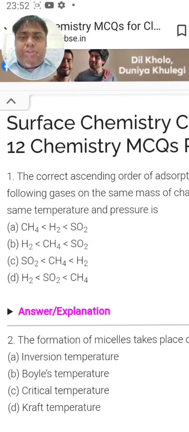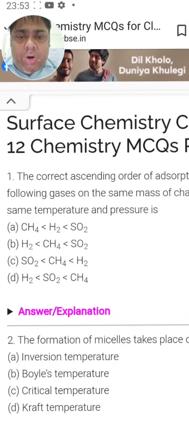So let us discuss the MCQ based questions of the chapter Surface Chemistry. I have taken the content from learncbsc.in because they have the quality of question which suits the level of students of class 12th board examination. So with due acknowledgement of the same, let us start with question 1.